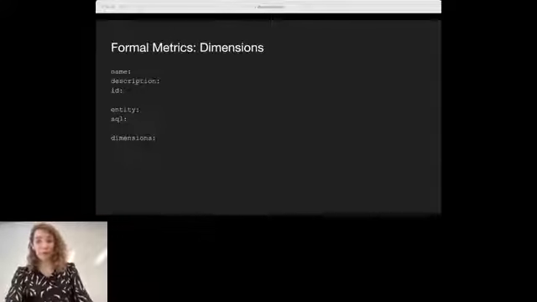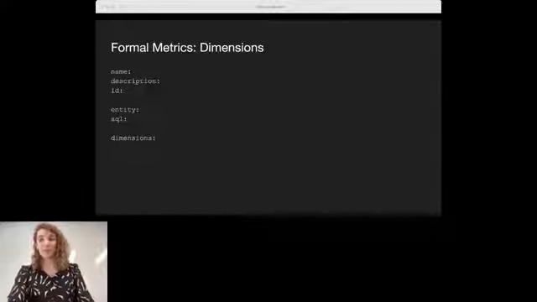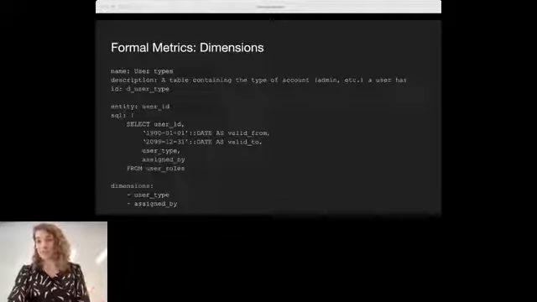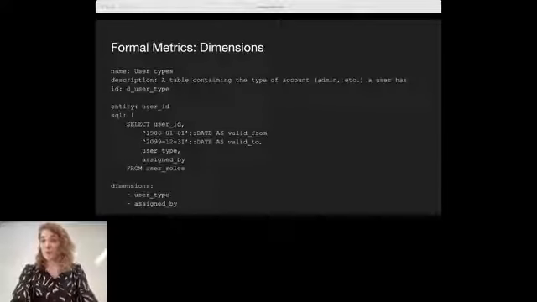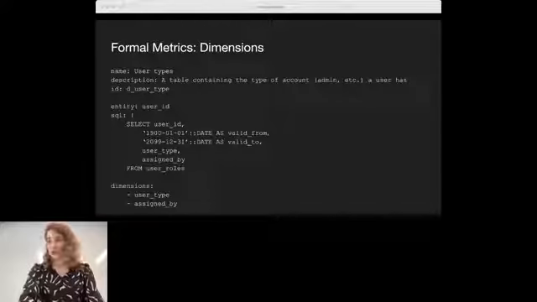Moving on a little bit further for dimensions as well, similar thing. We have a name, we have a description, we have an ID. Kind of seen this at this point. It's the same idea. The only thing is that we add this notion of a dimension being valid from a period and to a period, which is just kind of a forced structure that's useful for joining things together. But you can see here, we have an entity as well, which is user ID, and we'll come back to that later, of why that's important.